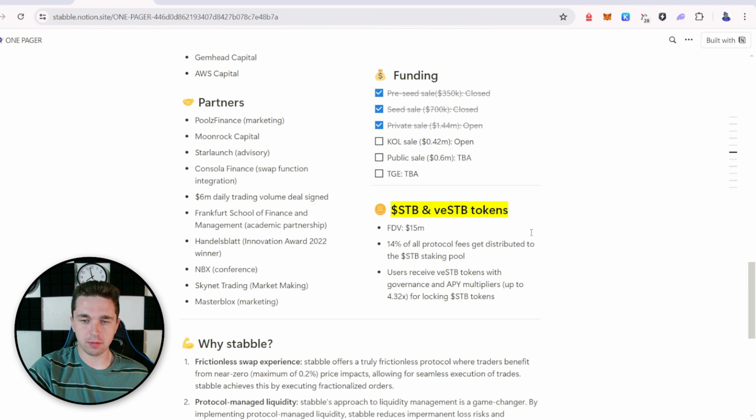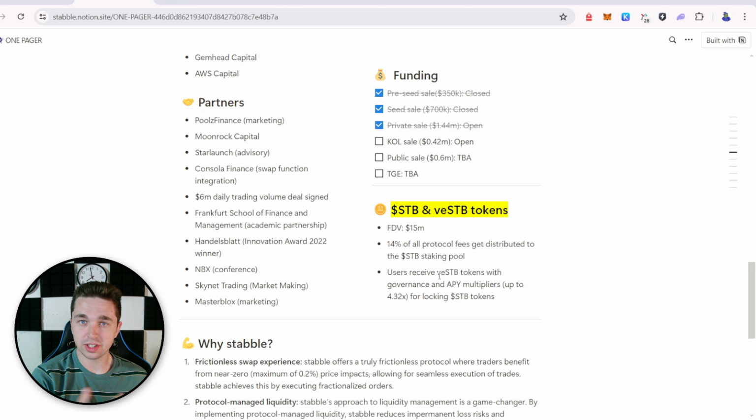So we're back on the one page. You're getting some information about the token. The token they're going to be dropping is called STB. It's very similar to the Curve token, if you guys have ever used the Curve pools on ETH. Users can buy the STB token and then lock it up for a certain period of time, and they'll get VSTB, right?